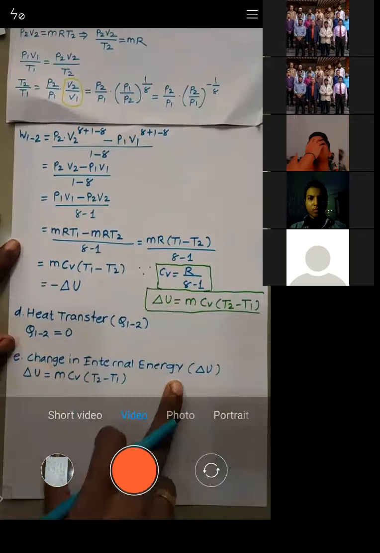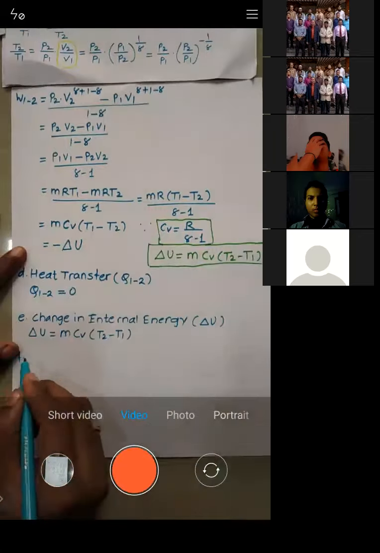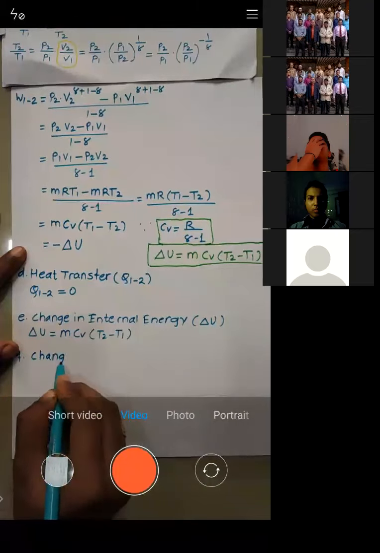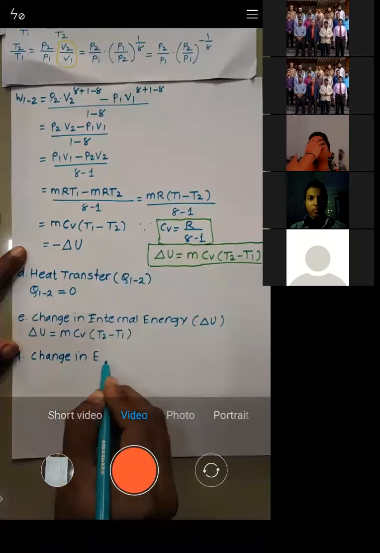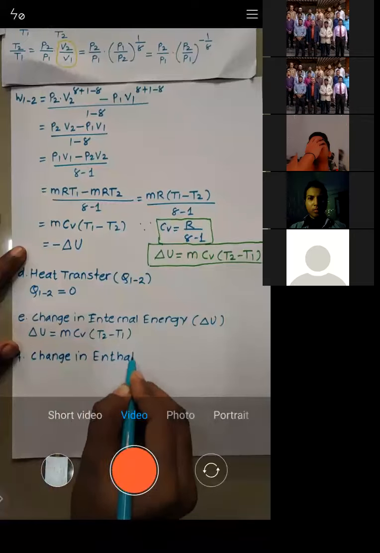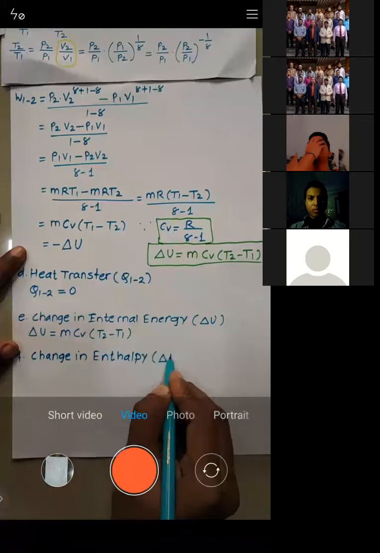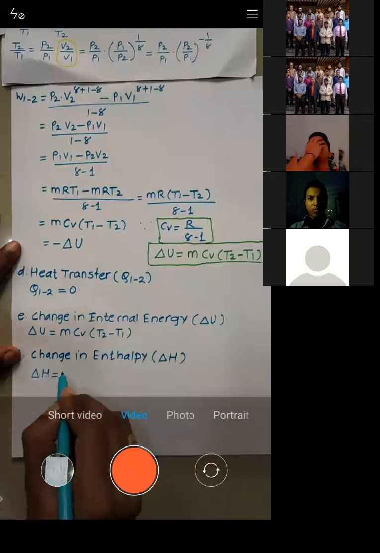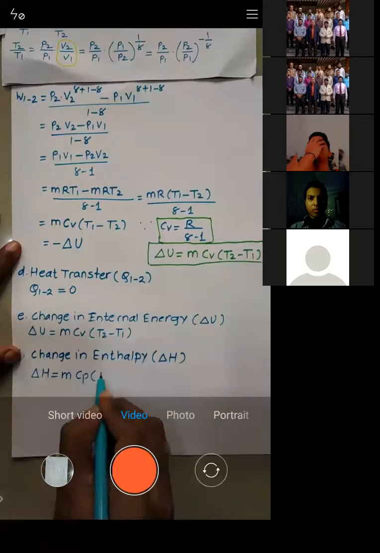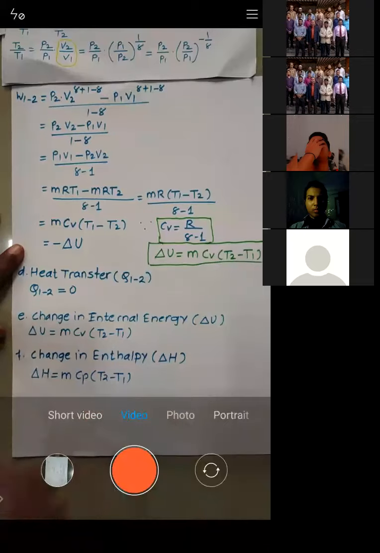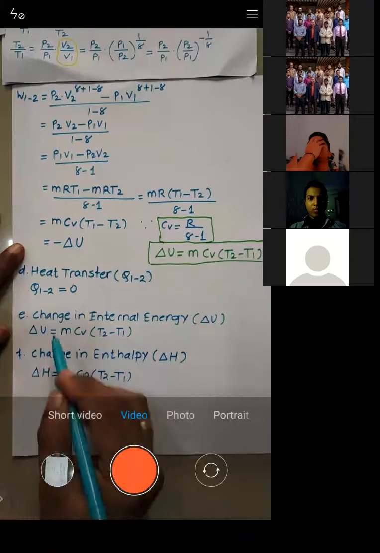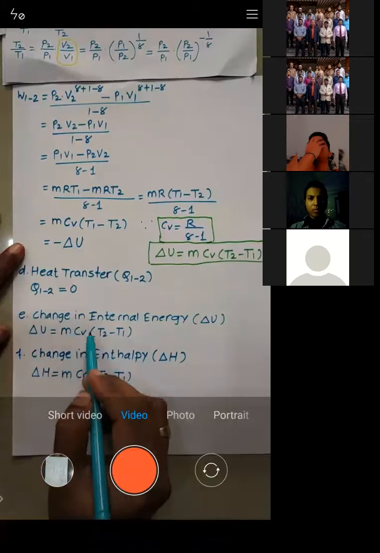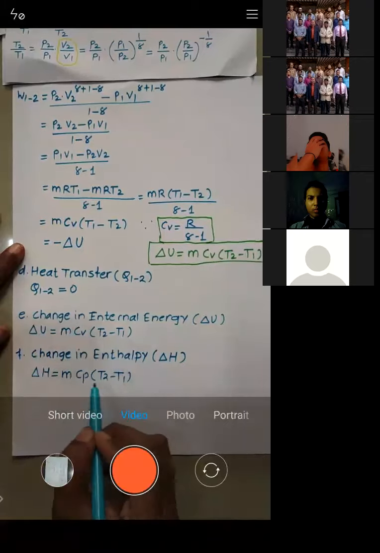Now let's calculate the change in enthalpy, that is delta H. As I told you in the previous lectures, the delta H formula is MCP (T2 minus T1), because these formulas are basically derived from the basic definitions of CV and CP.